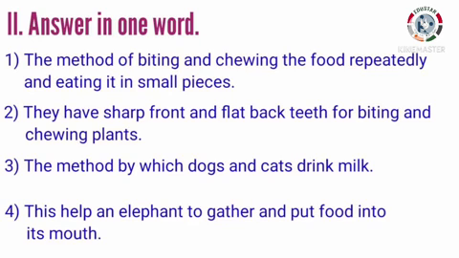The next exercise, answer in one word. First one, the method of biting and chewing the food repeatedly and eating it in small pieces. Second, they have sharp front and flat back teeth for biting and chewing the plants. Third one, the method by which dogs and cats drink milk. Fourth, this helps an elephant to gather and put food into its mouth.